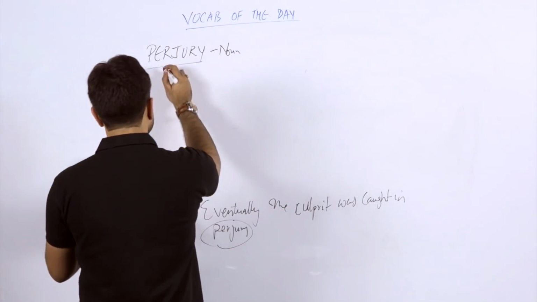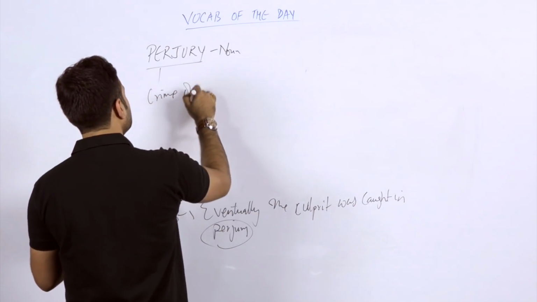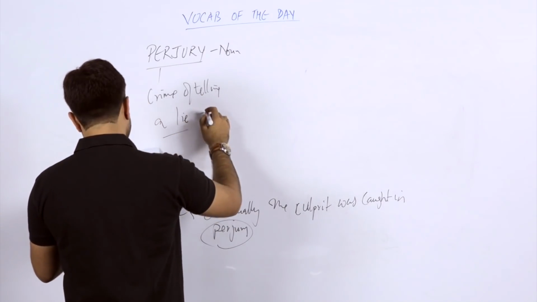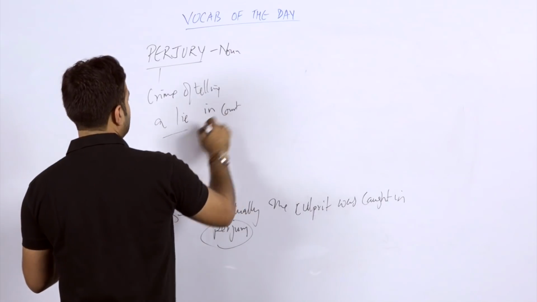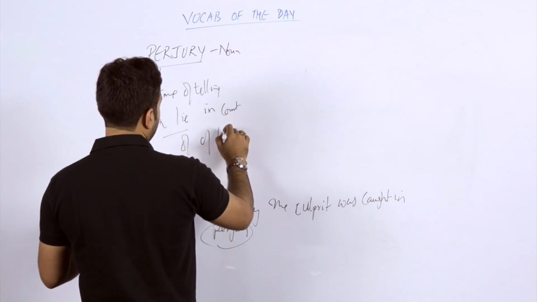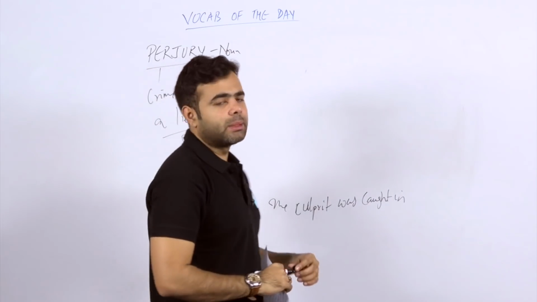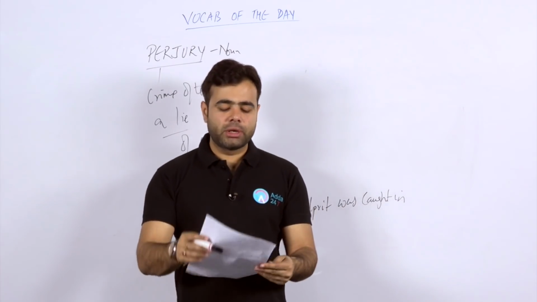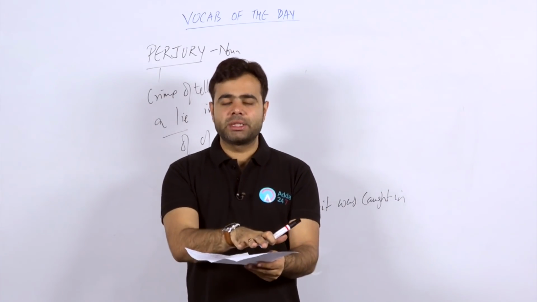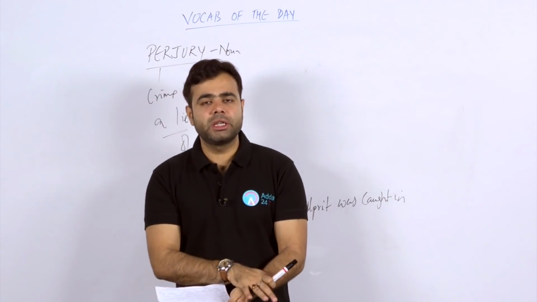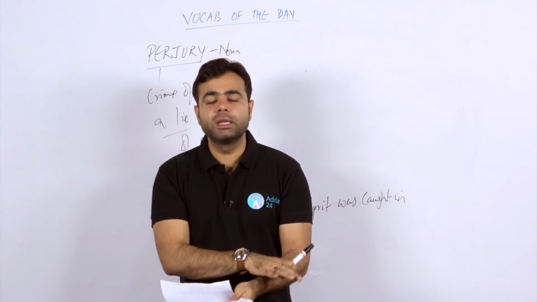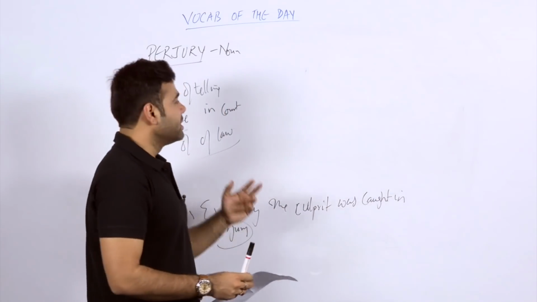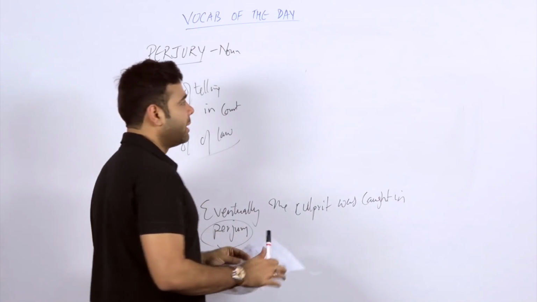Actually, perjury is related to a crime of telling a lie. Telling a lie where? In a court. In a court of law, obviously. Students, perjury is when you take the oath not to tell a lie, and after that you tell a lie. Just after putting your hand on the Bhagavad Gita and saying, yes, I'll be saying everything true, everything truthful to my knowledge. But people do lie there. So this is the condition in which we can apply perjury.